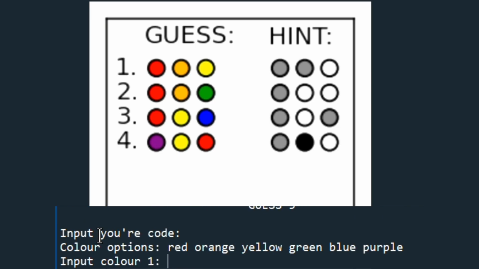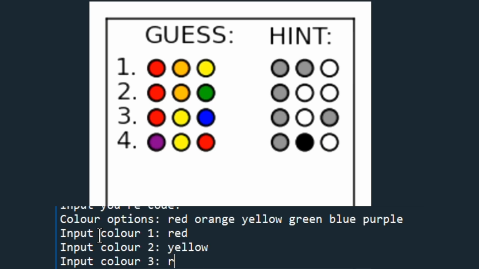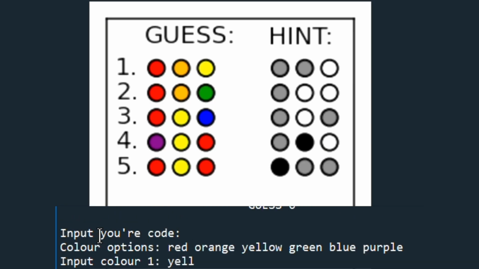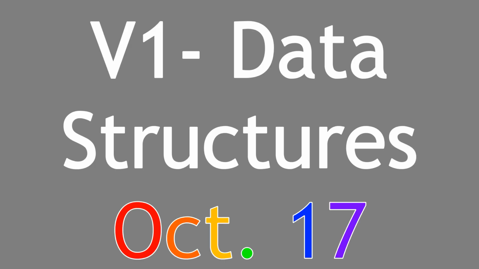The program will then compare the guess to the code and generate an appropriate hint, as well as a corresponding plot to visualize the game's progress. The game ends when the code breaker guesses the correct code or runs out of guesses. I wrote this program independently using the Python for Everyone and Python machine learning textbooks as resources.